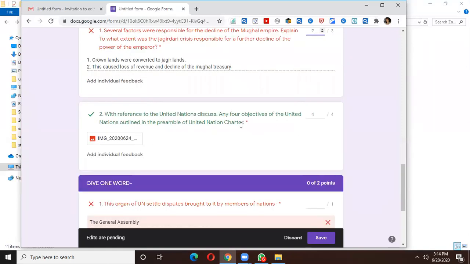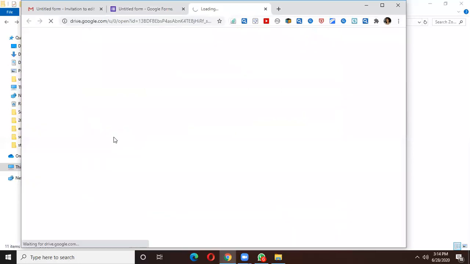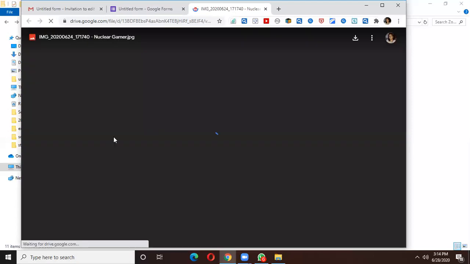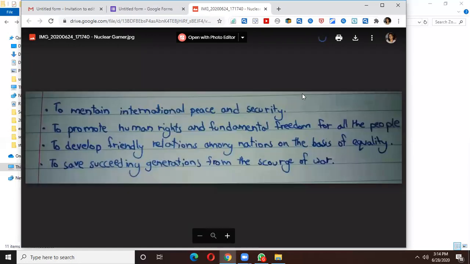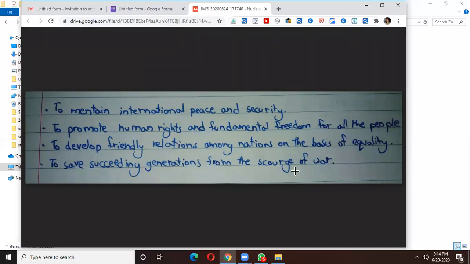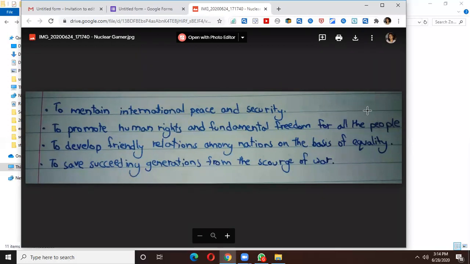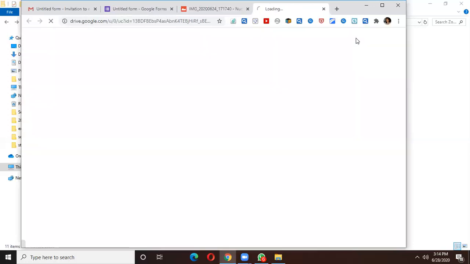There was an image upload. So you will see the image. You will click on the image. You will read the question. There are 4 points and all the 4 points are correct. Today I will not show you how to correct the paper here itself. There is an option. You have to download the image and then you can correct the paper in pen and paper. But here you can read it, or I'm showing you, you will download the image.